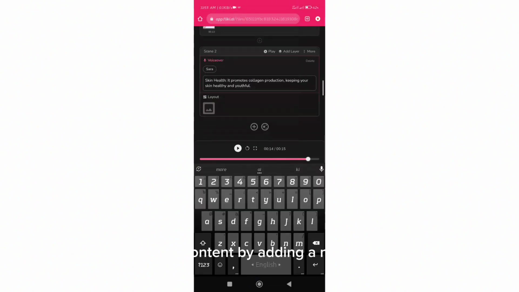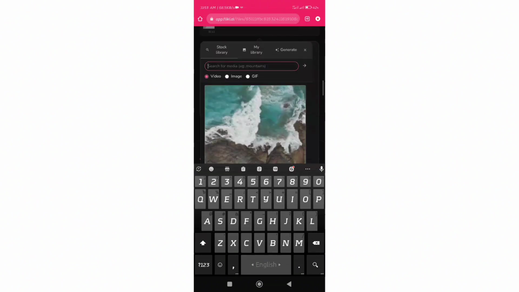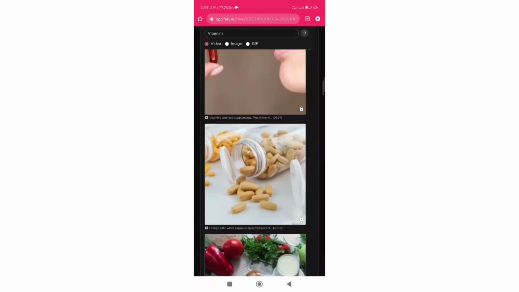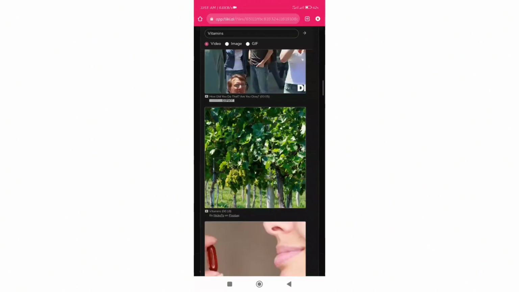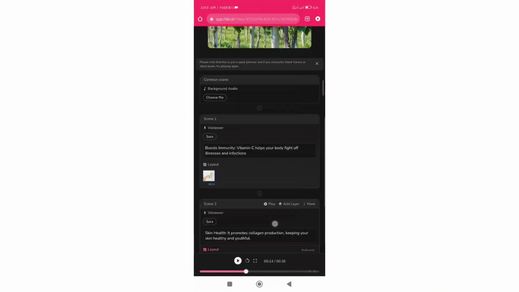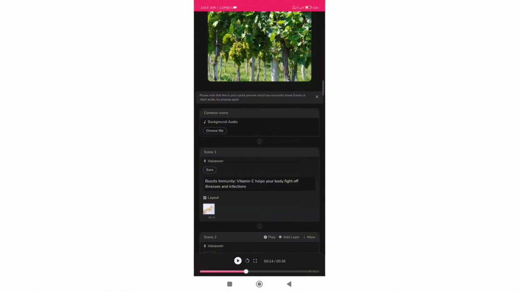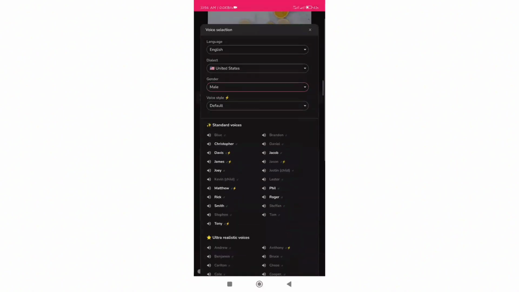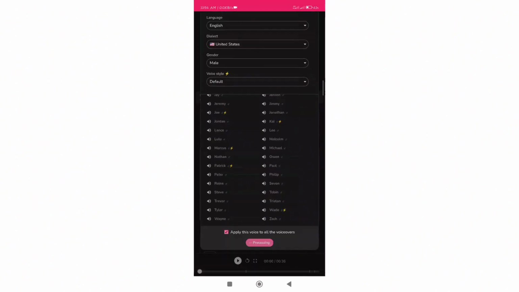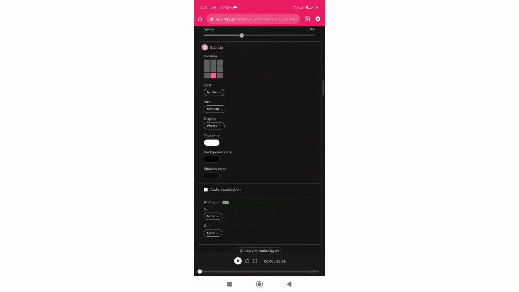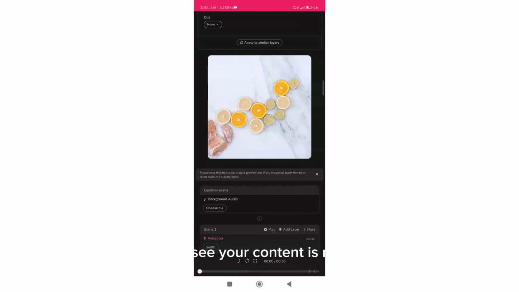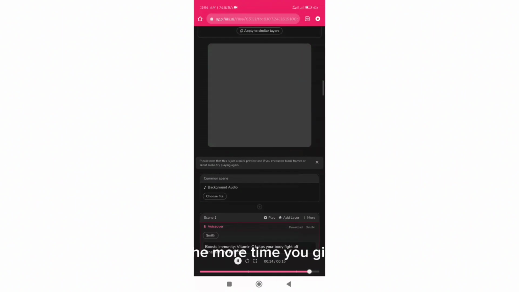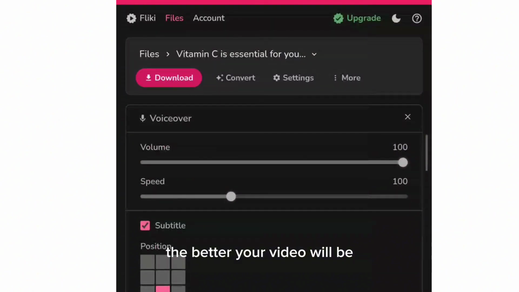Open your content by adding a new bar here. Select voiceover. Now see, your content is ready. In this way, the more time you give the video, the better your video will be.